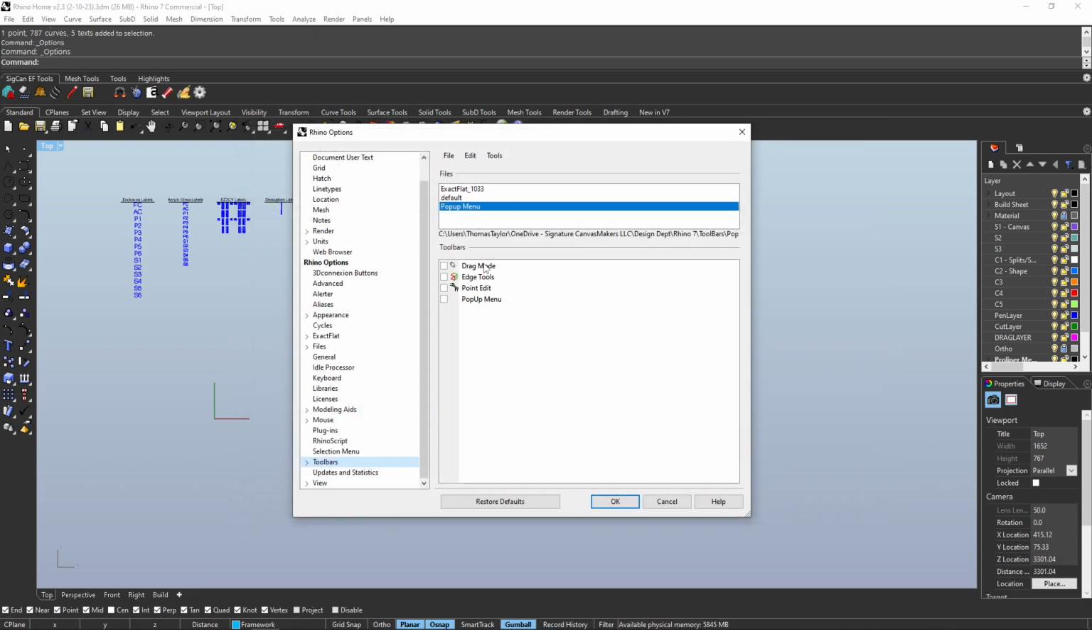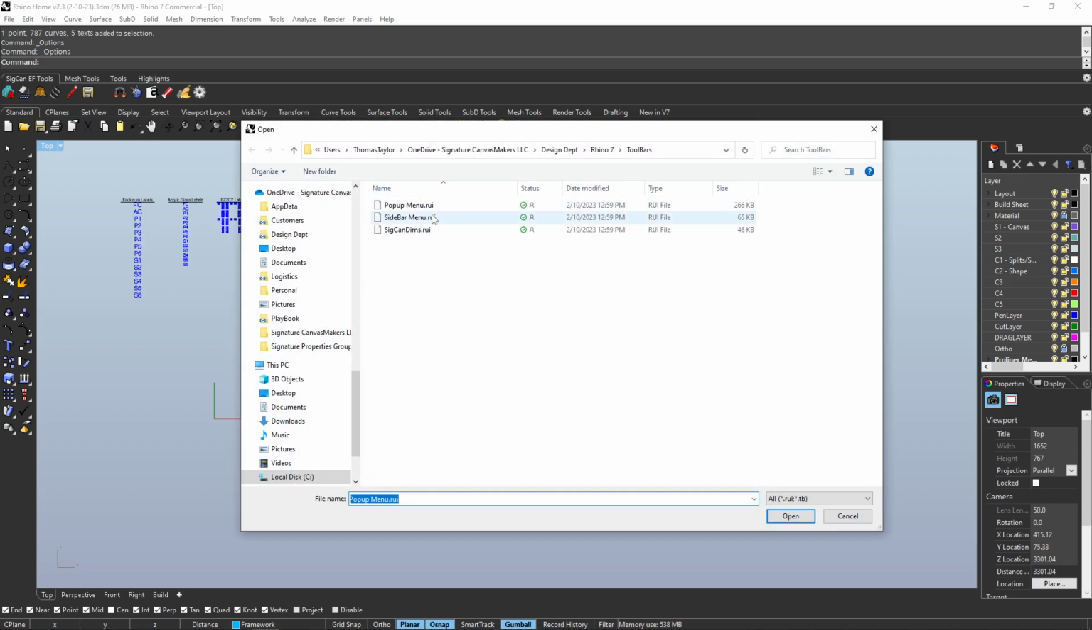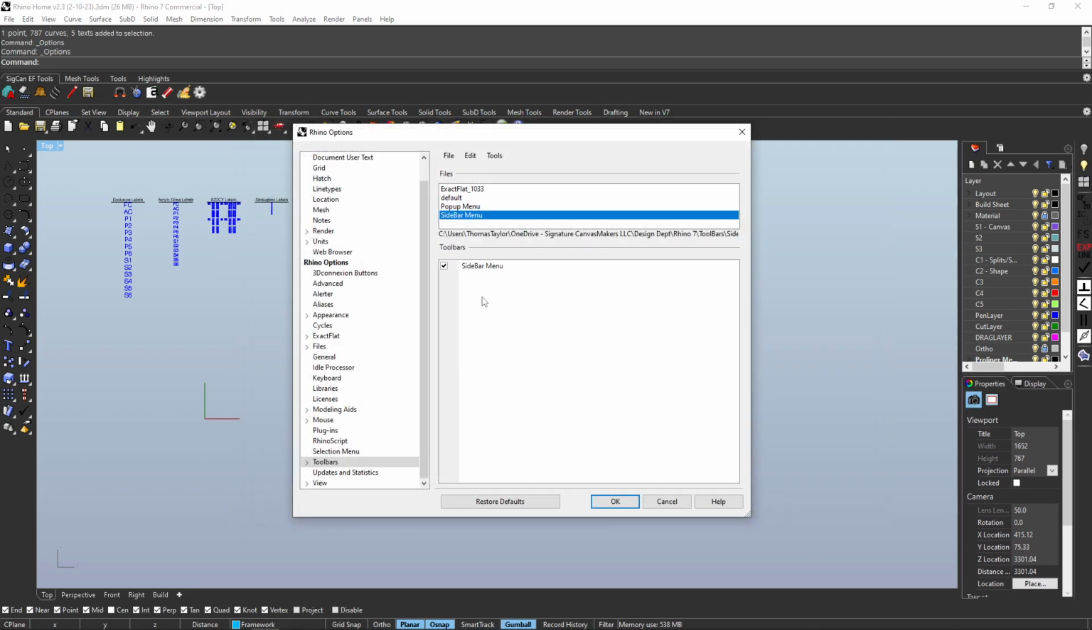You'll see here you'll have 4 things pop up in here. You want to hit the check mark on pop-up menu. We'll go back up to File and add the other 2. Make sure this bar is checked.